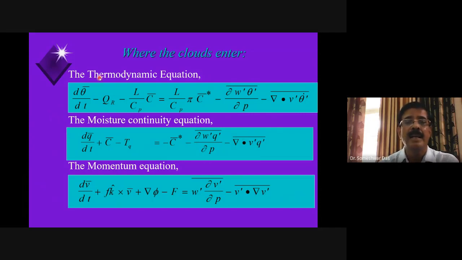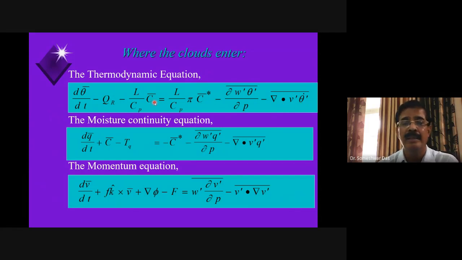Okay. Now in the thermodynamic equation, most of these terms are standard notations that you already are familiar with. For example, theta is the temperature, QR is the radiative heating rate. C bar is the large scale condensation, L is the latent heat of condensation, Cp you already know, right? Heat capacity is equal to, again, similar terms, L by Cp pi times C bar star minus del by del P of W prime theta prime minus del dot of V prime theta prime.